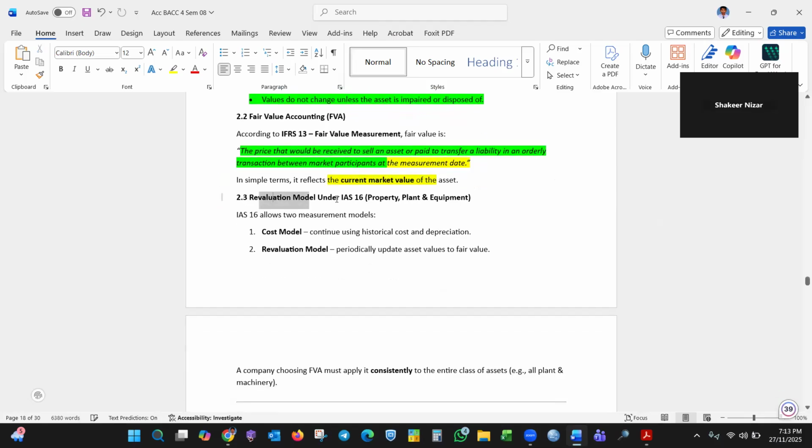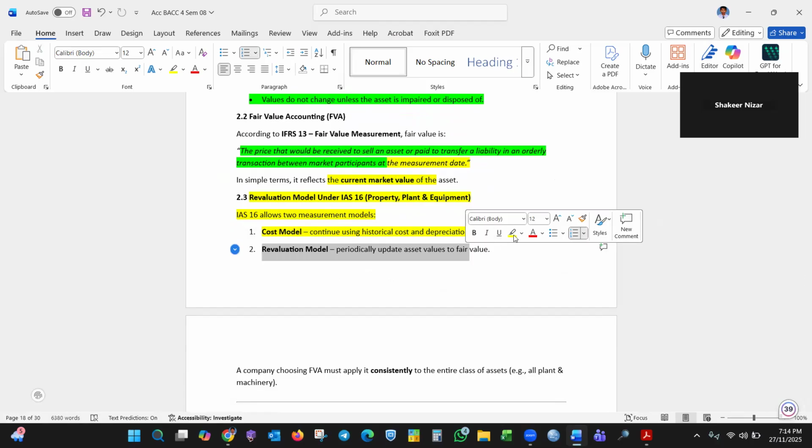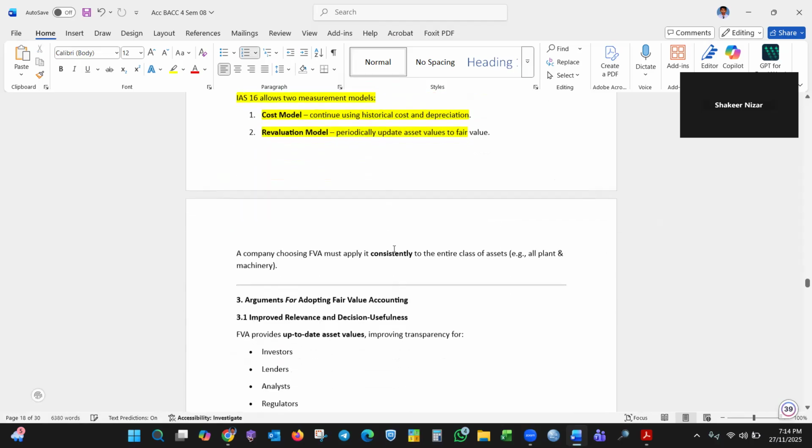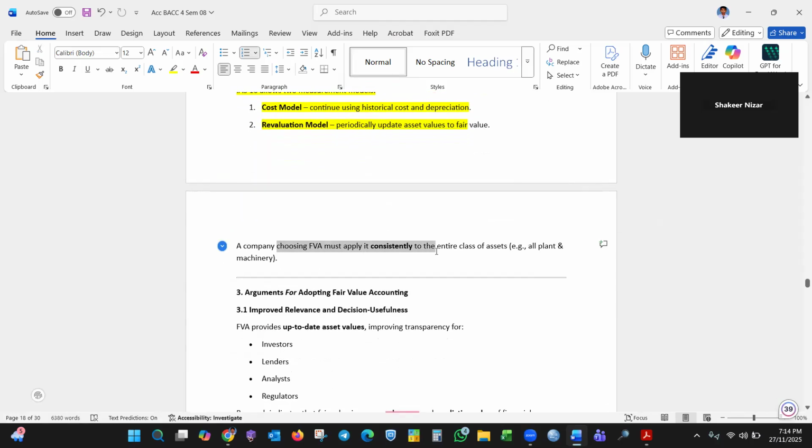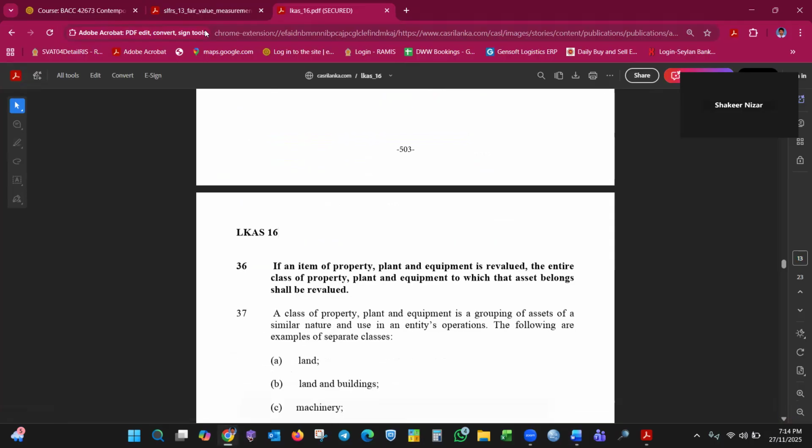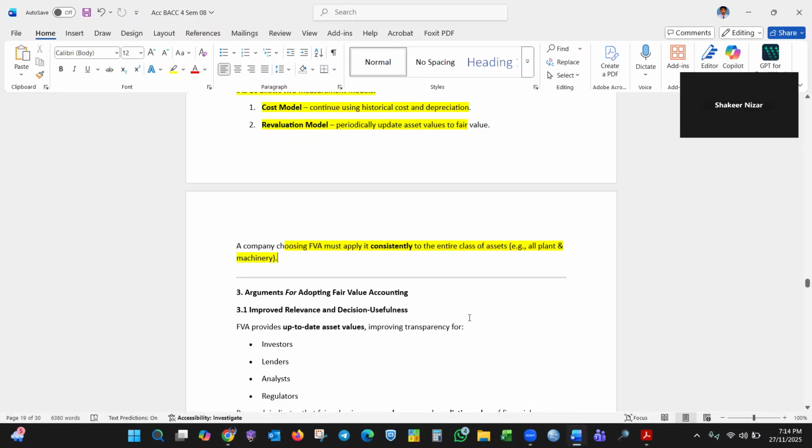Revaluation model under IAS 16. You have the cost model, initially and subsequently, and the standard allows either the cost model or the revaluation model. A company choosing fair value accounting must apply it consistently to the entire class of assets. That is as per IAS 16 para 36. You need to write those points.